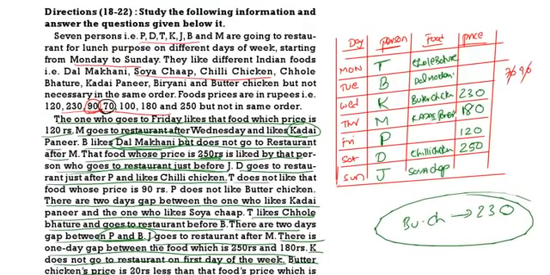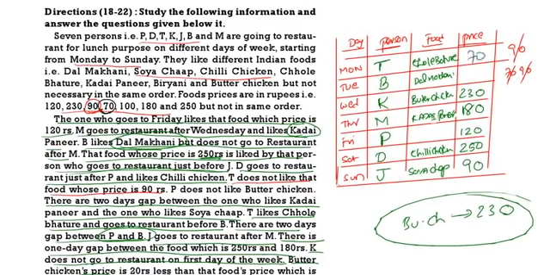T does not like the food whose price is 90. So T is also not 90. So 90 is not for T and B. So 90 will be for J. Since 70 is not for B, 70 will be for T.